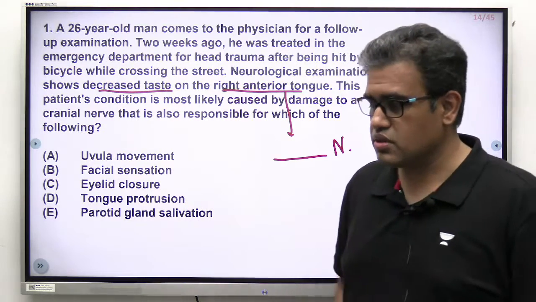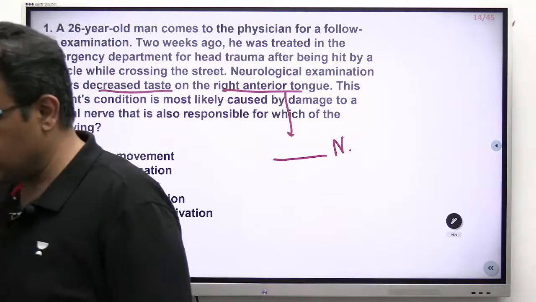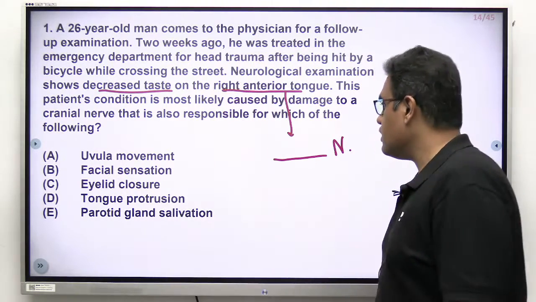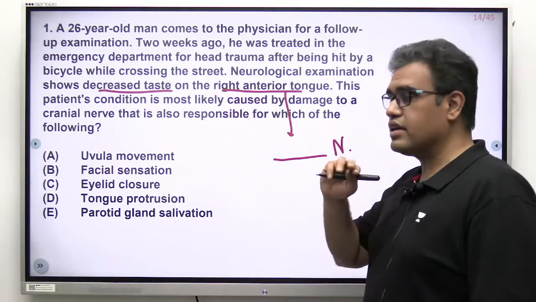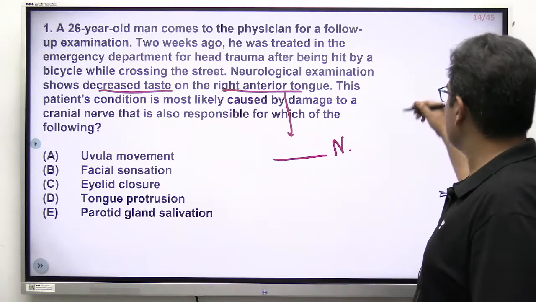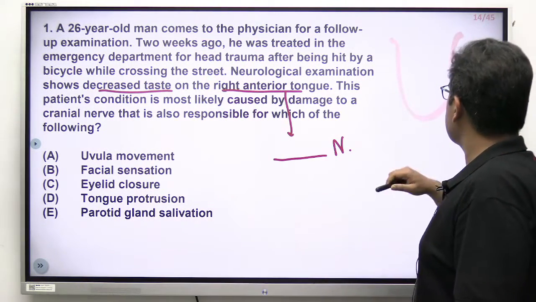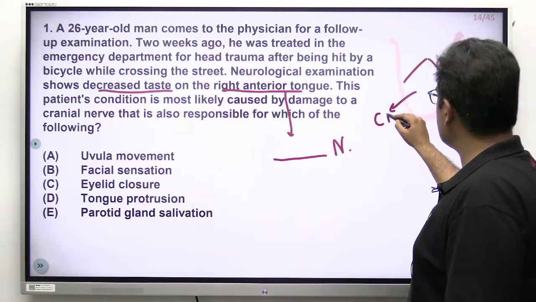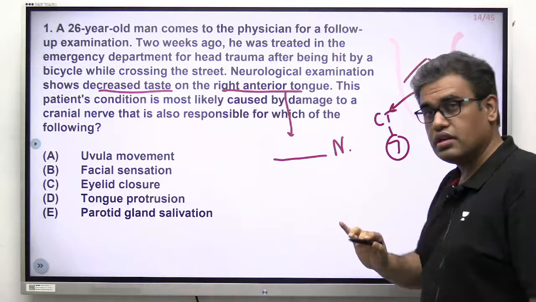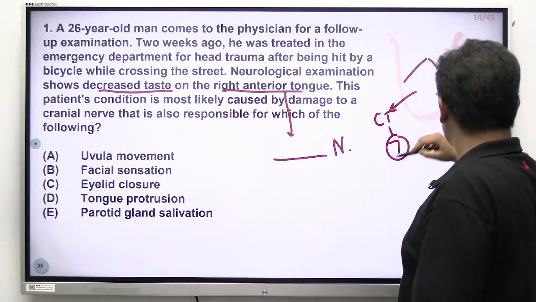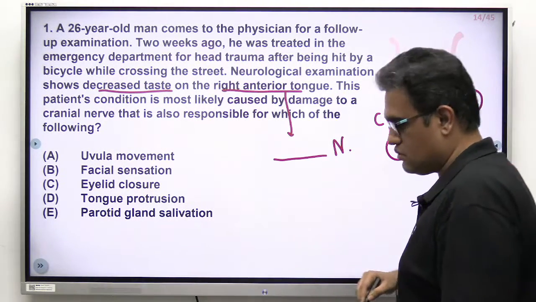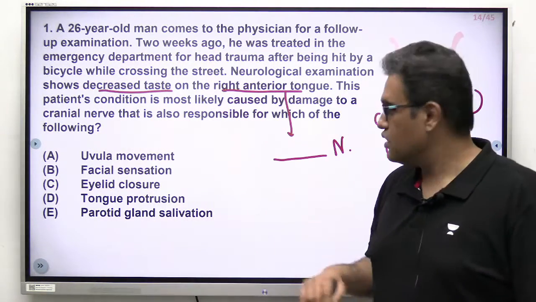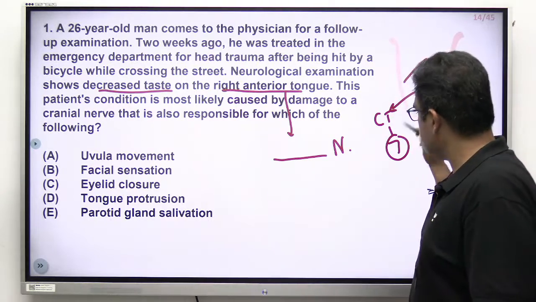And I guess we have some responses which have started to come. The first response is option C, I guess. So yes, what is the nerve over here? Decreased taste on the right anterior tongue. Total anatomy question. If you look at the tongue, in the anterior 2/3 of the tongue, the taste is carried by the chorda tympani nerve, a branch of the 7th nerve. General sensation is carried by the 5th nerve, the lingual branch of the mandibular nerve. But taste is carried by the chorda tympani, a branch of facial.